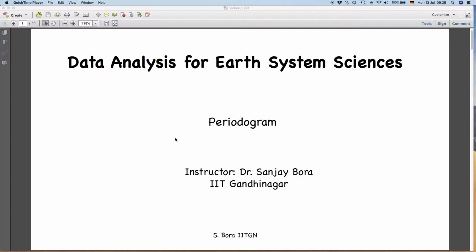I think many of you have already heard this term and some of you may also be using this in your projects. But today we will learn why periodogram is important and why we compute periodogram, in the context of all the theoretical analysis we have done in terms of autocovariance function or power spectral density or energy spectral density.